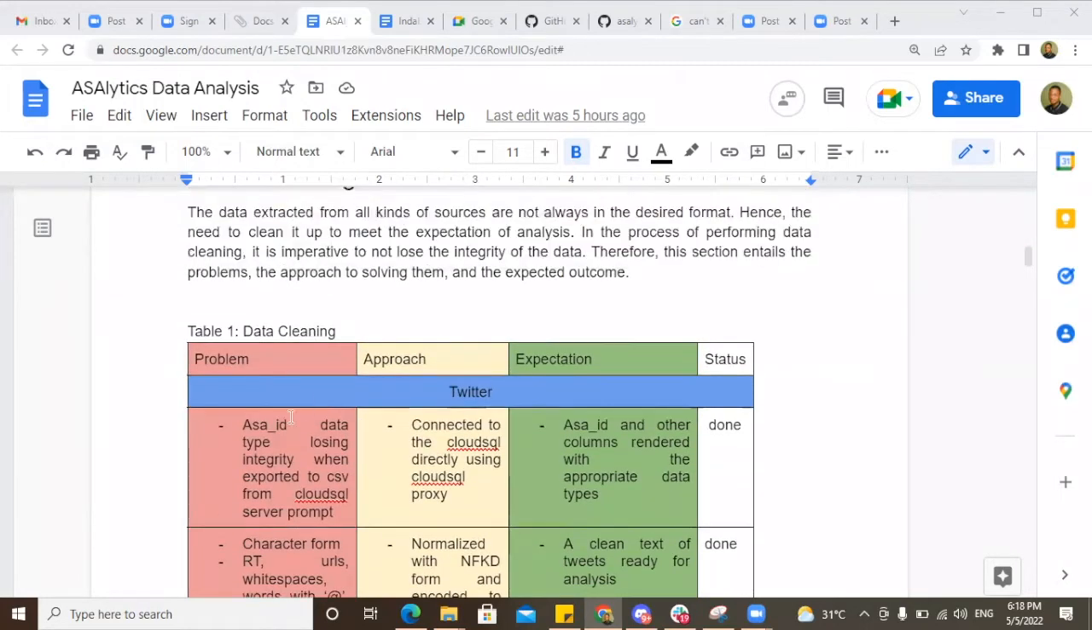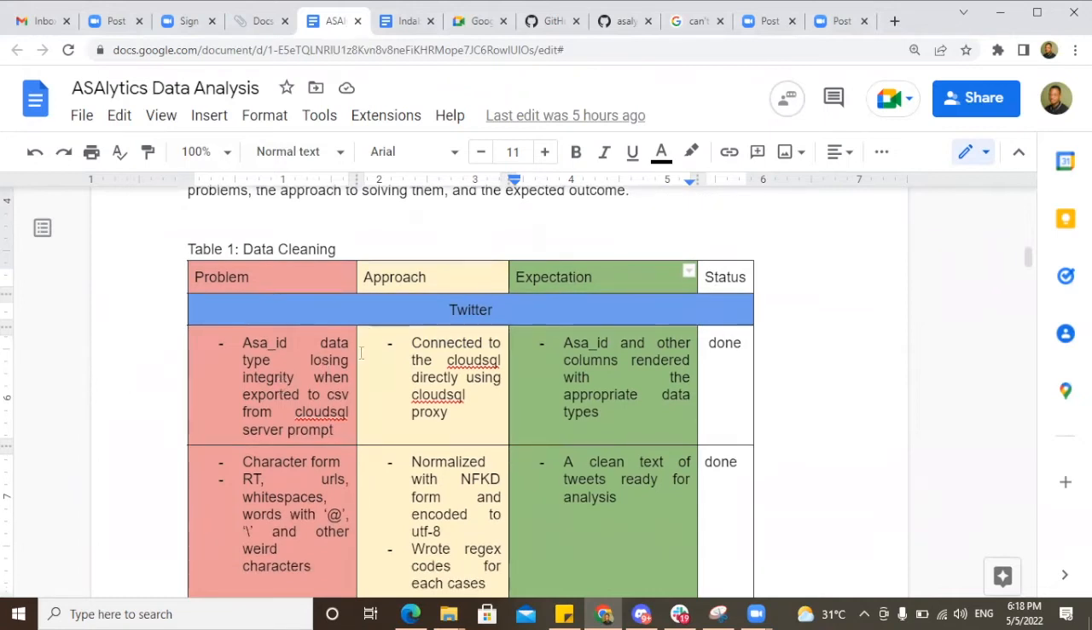So this table presents the problem and how we want to approach it. After approaching the problem, what's the expectation in terms of what the data or the problem should look like after being solved? And the status is, are we done with this or is it in progress?